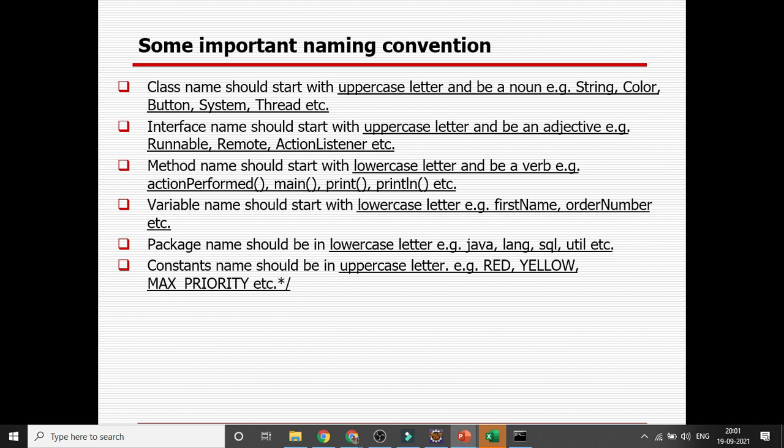So that is the reason: if you are creating any class, it should start with an uppercase letter, right? It should be a noun form. Interfaces should be in adjective form and start with an uppercase letter. A method name would be a verb, and it should start with a lowercase letter. If multiple parts are there, a second or third part, you can start with uppercase. A variable should start with lowercase. A package name should start with lowercase. If you are declaring something as a constant, it should be completely uppercase. So those are the different naming conventions.